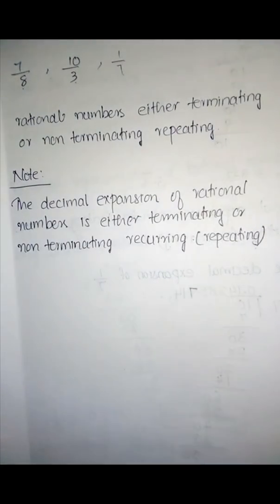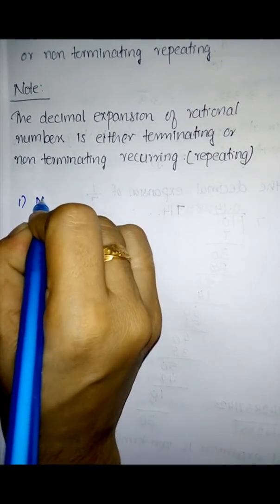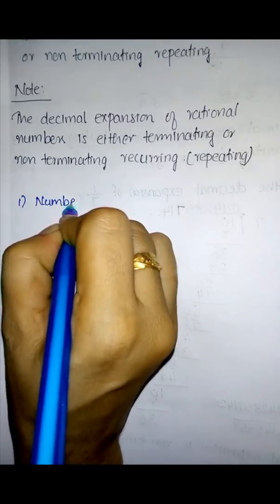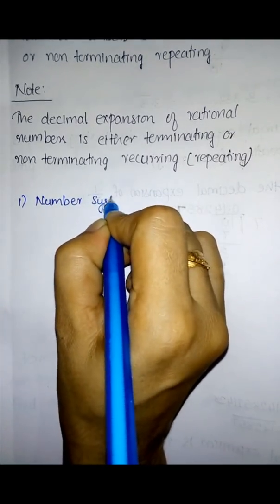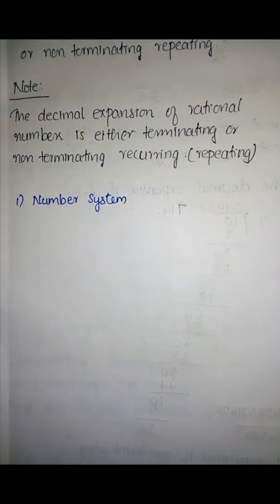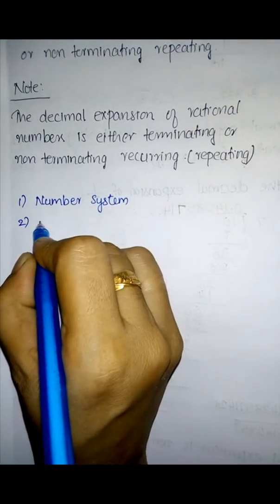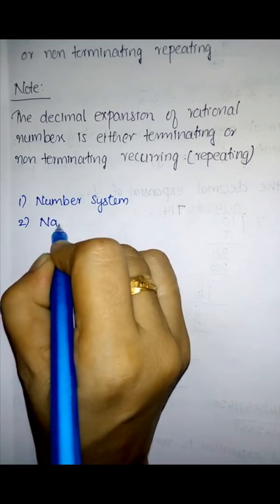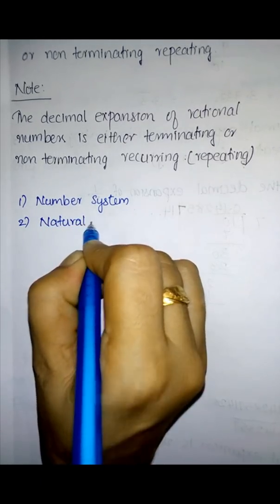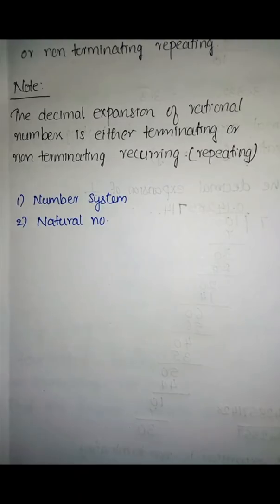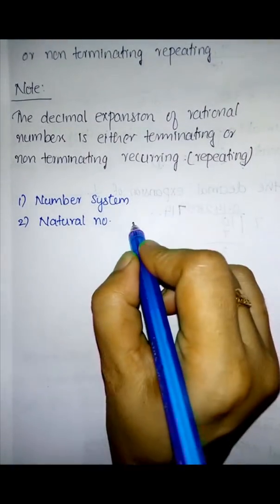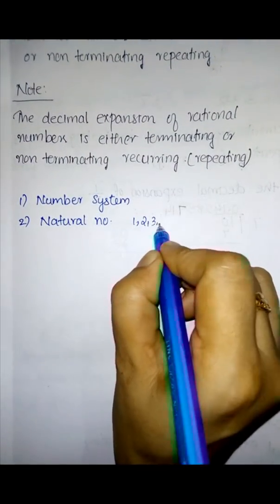So what all things did we discuss? First, we discussed the number system. Do you remember what a number system is? A system that represents numbers. Then we moved to different types of numbers, that is natural numbers. Natural numbers are the counting numbers starting from 1, 2, 3, etc.